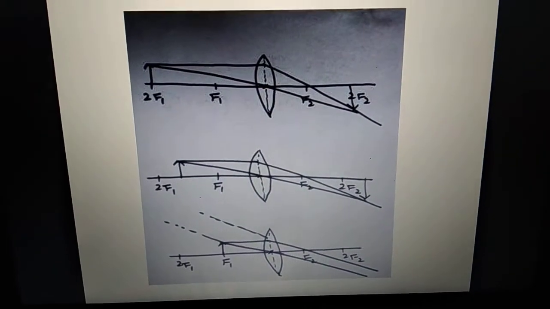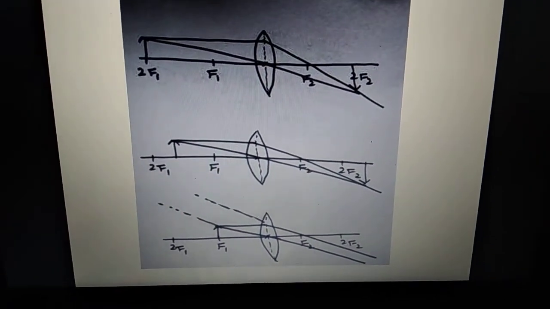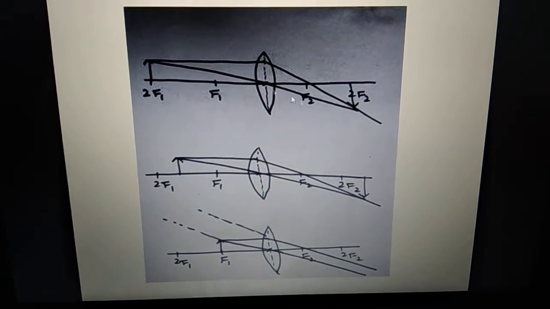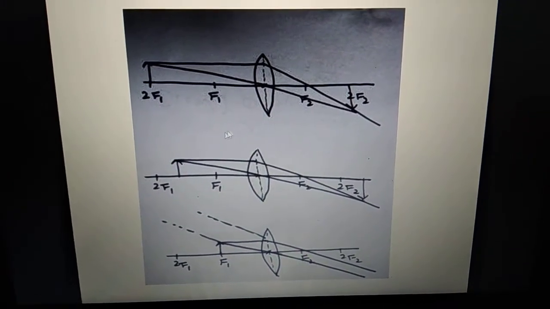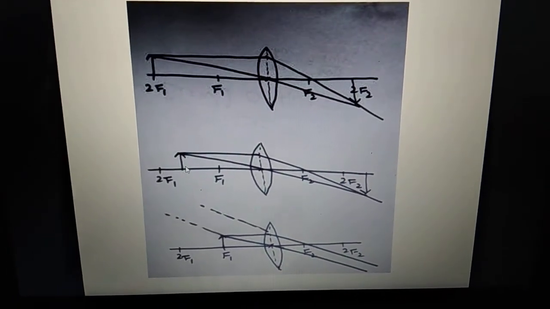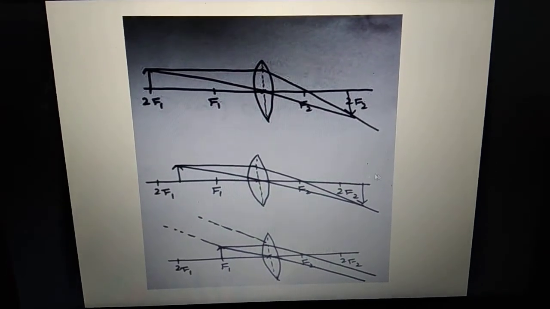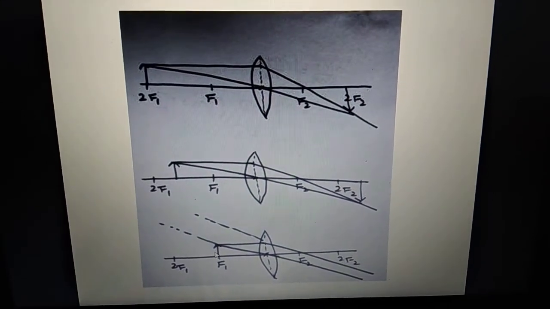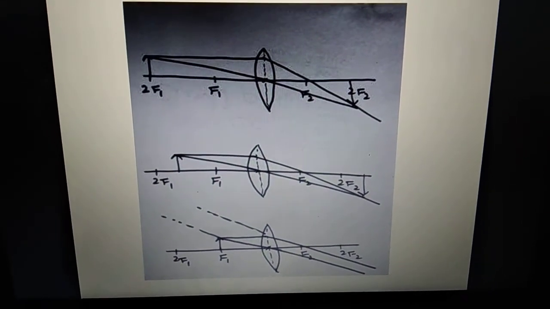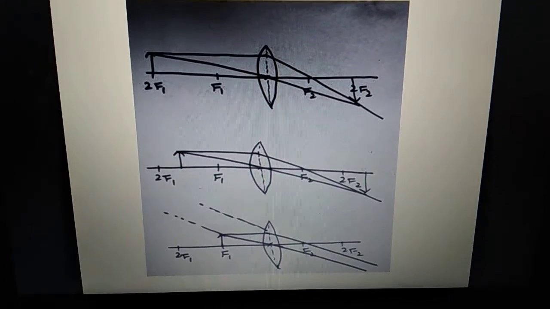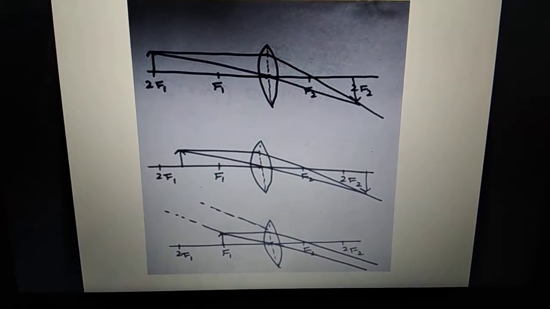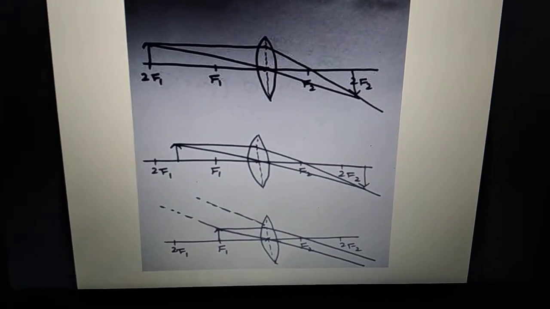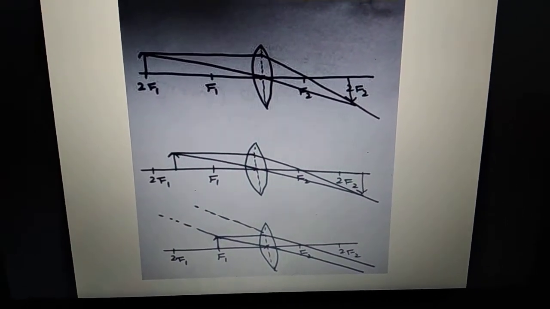This you can try making, you can keep on changing the position of the object. In this case I kept object at 2f, image is also formed at 2f. If I keep the object between f and 2f, the image is formed beyond 2f. If I keep the object at focus, the image will be formed at infinity. If I keep the object at infinity, then the image will be formed at focus. These ray diagrams you have to keep on practicing by yourself.